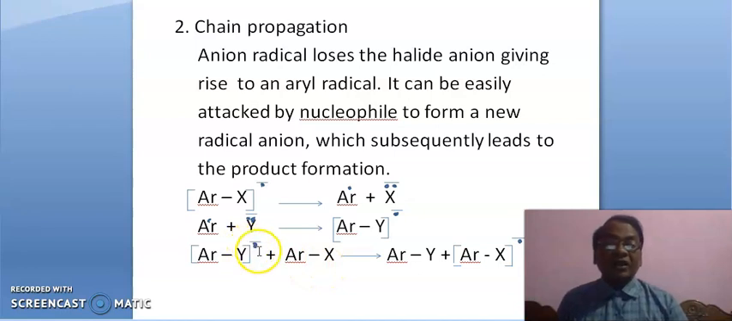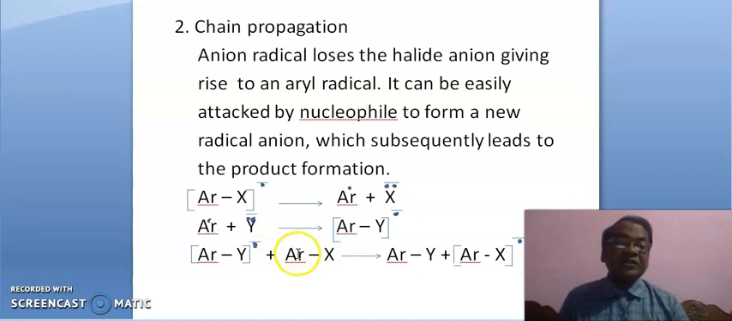This odd electron, this free electron, is given to the substrate, leading to this radical anion. Friends, this radical anion has been exhausted and further that very radical anion is produced. Again, this new radical anion reacts with substrate leading to the product ArY.